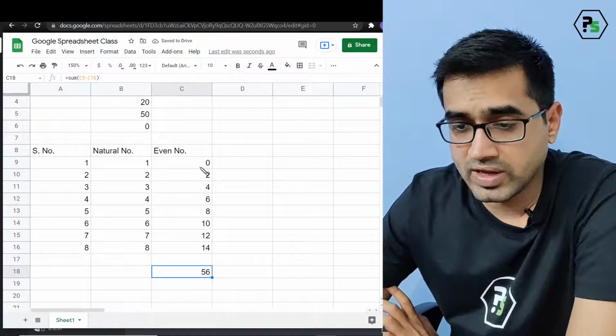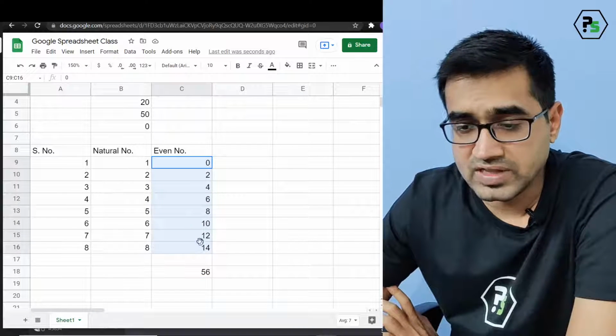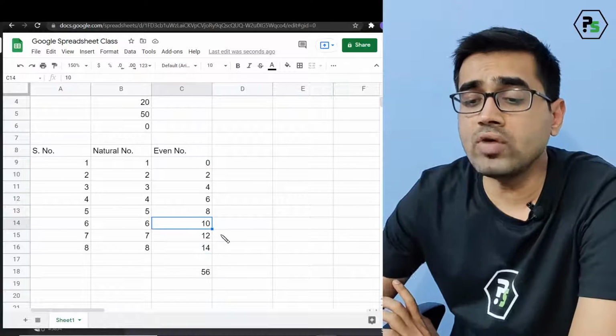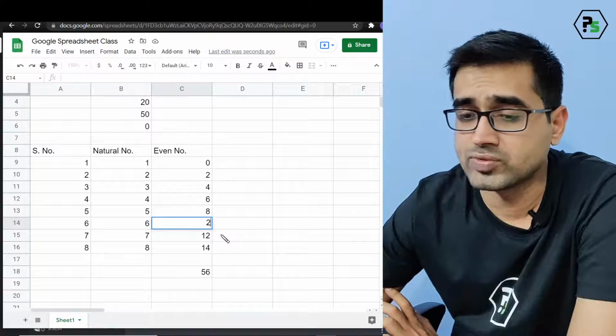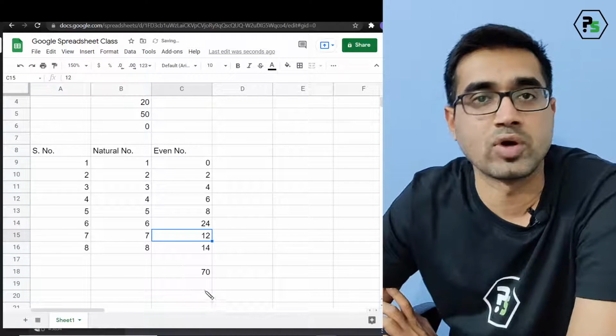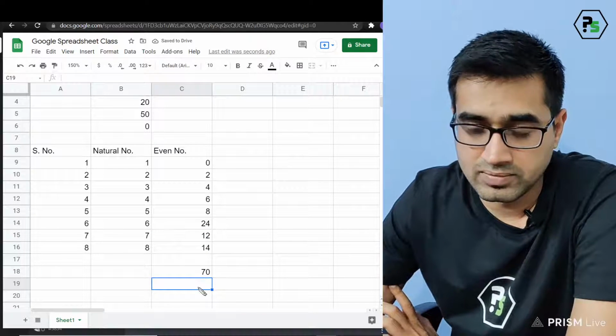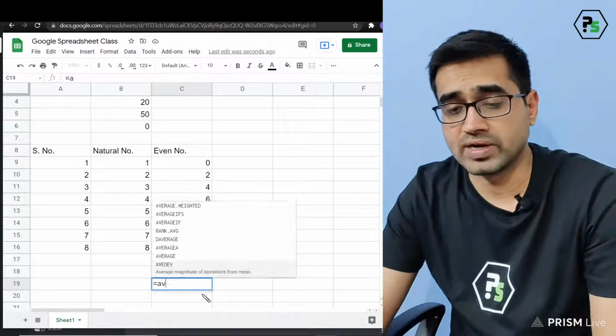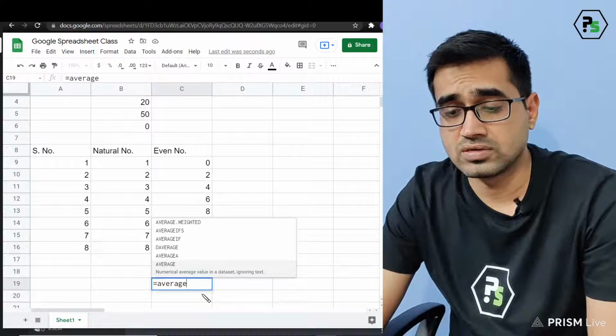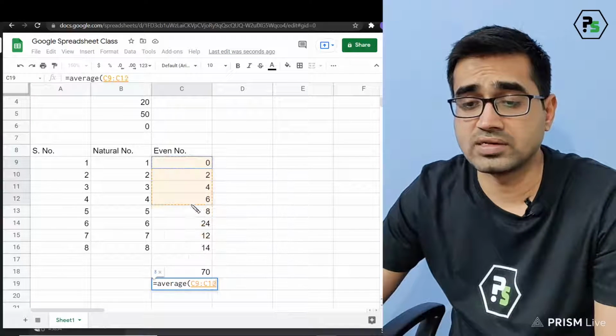Okay, now you notice what happened. The sum came out to be 56. And now if I go and change any value, let's say I want to make this value 24, the sum will keep on changing. So it's a dynamic value. Similarly, you can create the average also. So you can type average and you can write the values.